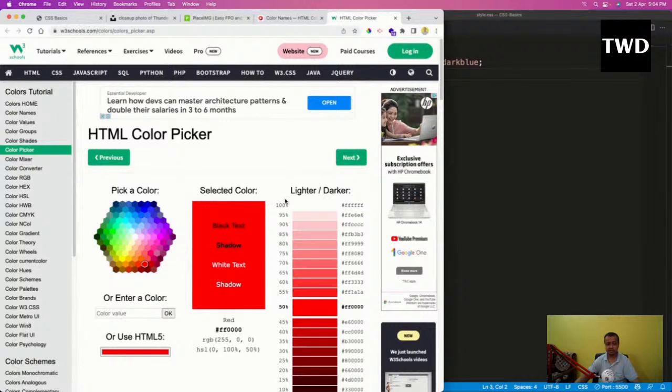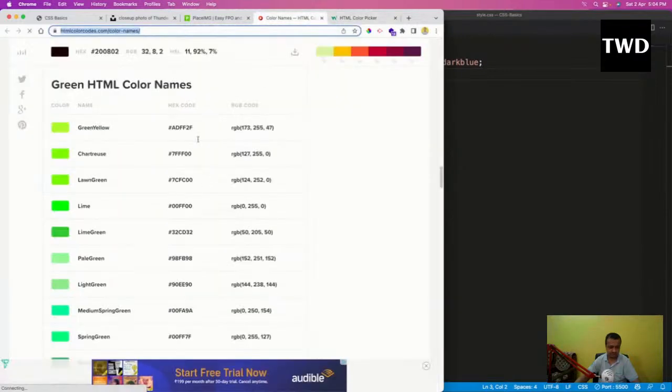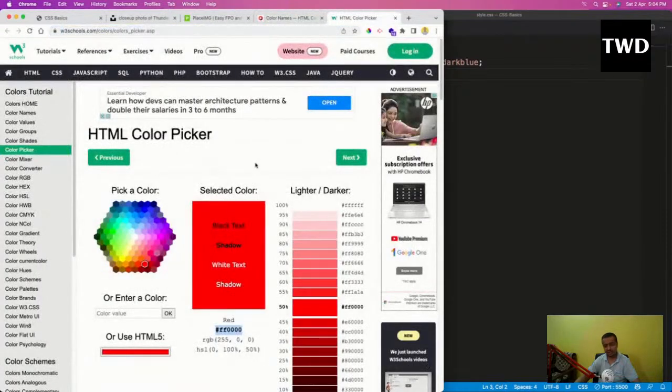So different colors are there. So there are three more formats to give the color. It is not about choosing the color, but what are the formats? You're seeing this format like hash ff0. Actually, they have also written this format. This is known as a hex code. Now, what is this hex code? What is this hexadecimal color system? Hex code is a system which is like an alternate decimal system.